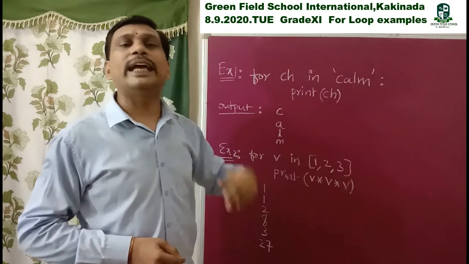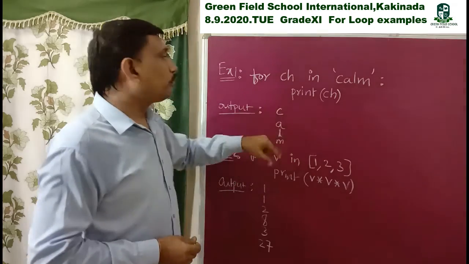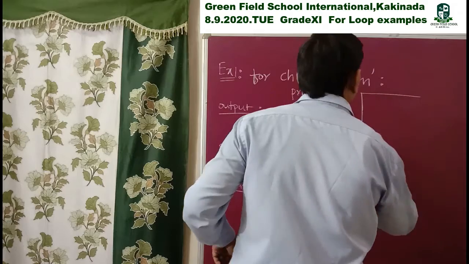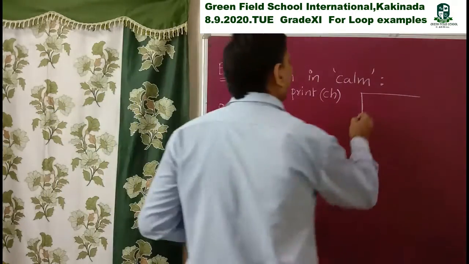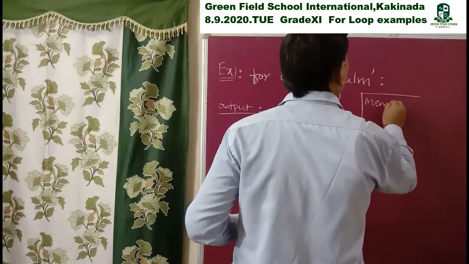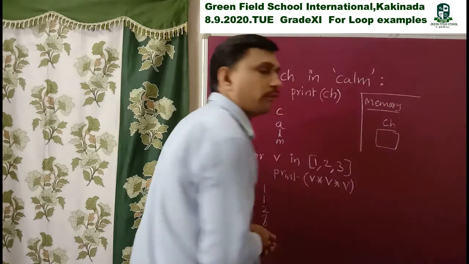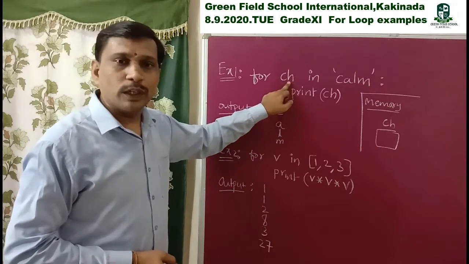4 times we take 4 different characters and execute this statement. So first, ch. Here I write memory. In memory, how can this be created? In memory, one variable ch can be created. So ch is a variable, the loop control variable.